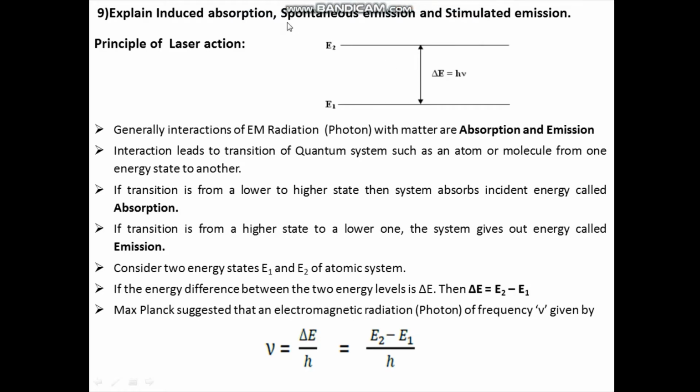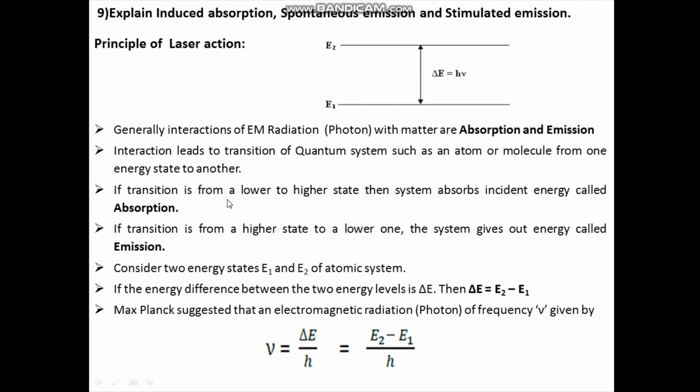Explain induced absorption, spontaneous emission and stimulated emission. Generally the interactions of electromagnetic radiation, that is photon, with matter are absorption and emission. This interaction leads to transition of a quantum system such as an atom or molecule from one energy state to another energy state.